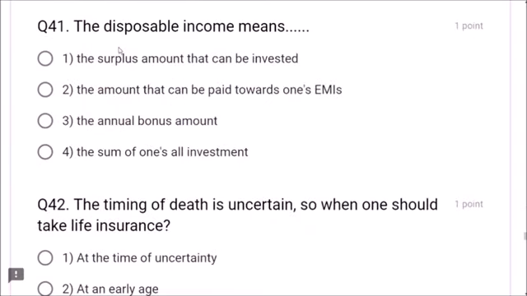Question number 41. What does disposable income mean? The surplus amount that can be invested is known as disposable income. Dear friends, it is very, very important. The other options: the amount that can be paid towards one's EMIs, the annual bonus amount, the sum of all one's investments. No, friends. Disposable income means the surplus amount that can be invested.